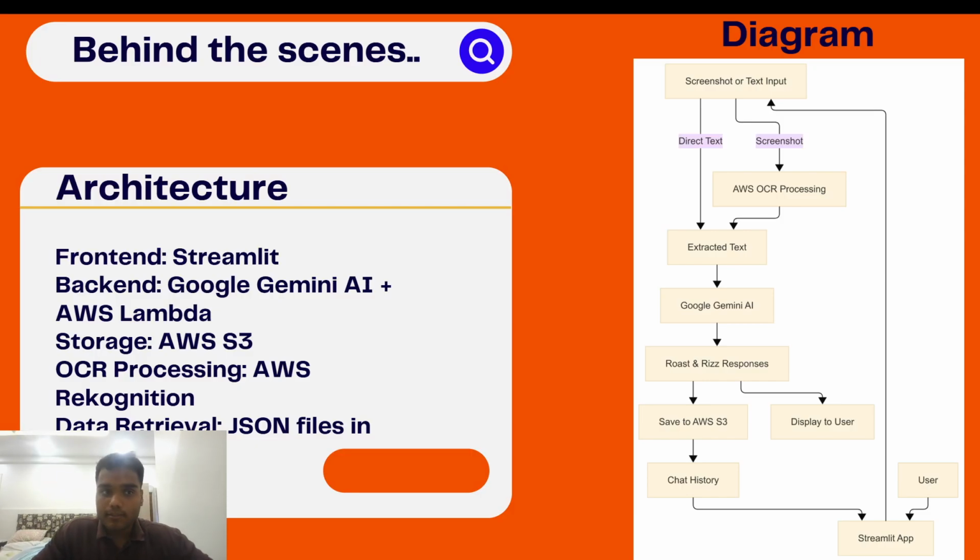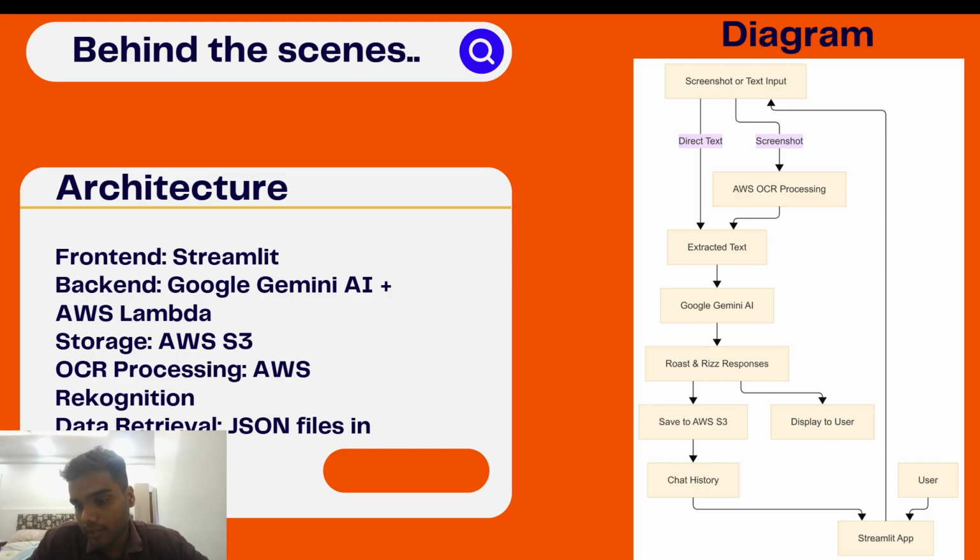A little bit behind the scenes about the architecture. The front end is based on Streamlit. The back end has Google Gemini AI with AWS Lambda. Storage is done on AWS S3. The OCR processing is done with AWS Rekognition, and the chat history data is stored in JSON files in the S3 bucket.